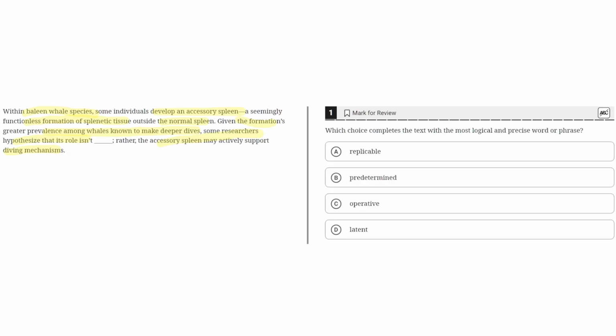So option choice A says replicable. This is incorrect because replicable means being able to be reproduced. But this isn't quite the focus of what the text is about. Instead, it's focused on how the role isn't functionless. Instead, it is actively supporting diving mechanisms, so it has some sort of function. But because A, replicable, doesn't make sense in this context, A can be eliminated.